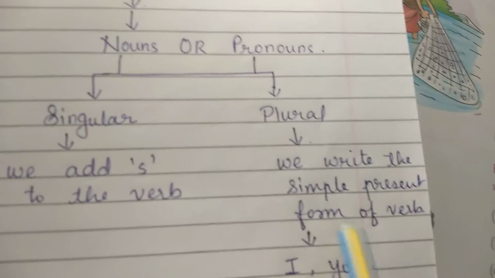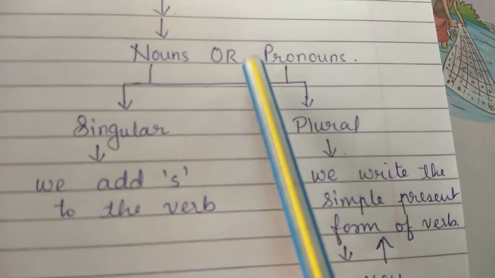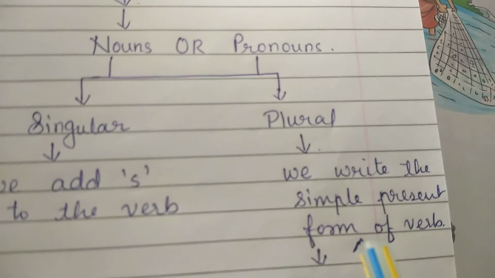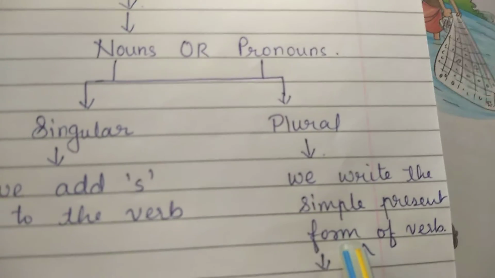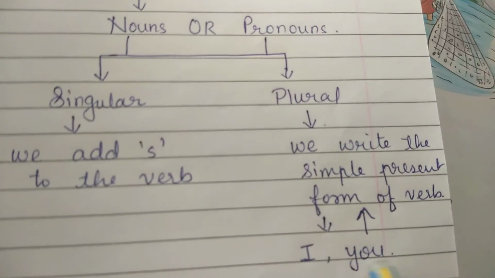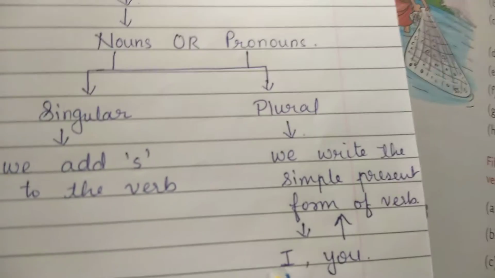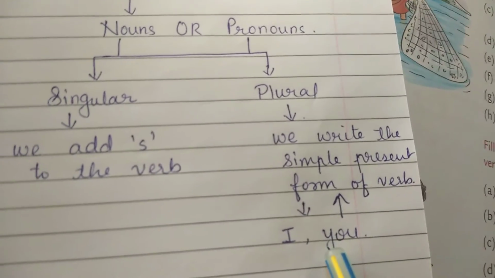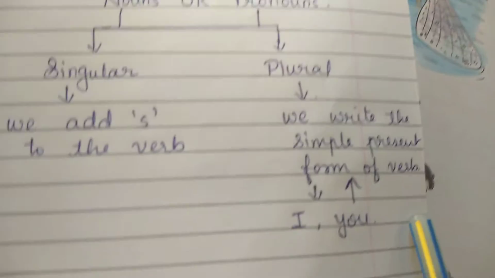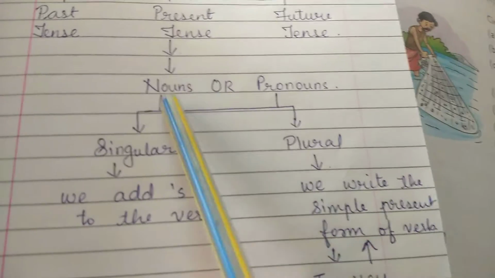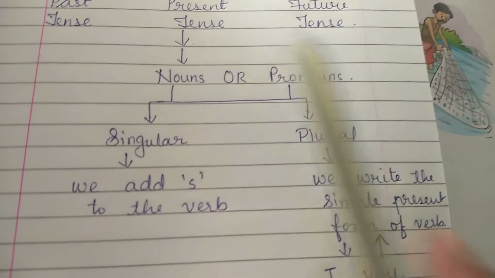Okay. The simple form of the verb we have to write if the noun or the pronoun is in the plural form. So we don't add anything. We just write the simple form of the verb. Okay. And whenever there is I and you, I is the first person pronoun and you is the second person pronoun. So whenever I and you are there, we always use the simple form of the verb. We don't add anything to it. Okay. So I hope with this the concept of simple present tense is clear to you. So let us move again to the textbook. Let us see.